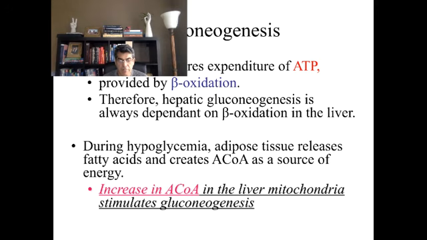As a result, by burning fat, we increase acetyl coenzyme A. When acetyl coenzyme A increases inside the mitochondria of the liver, the liver understands that there is a lack of sugar, and as a result, the liver starts doing gluconeogenesis. In other words, the liver doesn't know until acetyl coenzyme A builds up inside the mitochondria, and then the liver understands that blood sugar must be low and starts creating glucose out of other material.